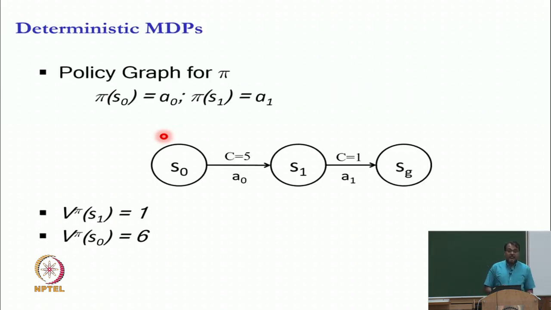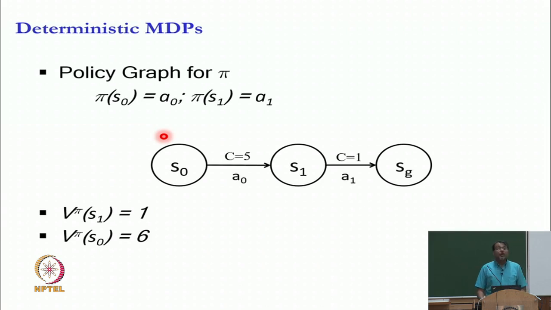If I am giving you a deterministic MDP, with every policy I can write down a graph for it. A graph where from every state node only one edge comes out, which edge? The action that policy pi tells me I should take in that particular state. So, let us say policy pi says in S0 do A0, in S1 do A1, and let us say that is the policy graph I get. In S0 you have to pay cost 5, you get to S1, in S1 you have to pay cost 1, you get to the goal. Then you can easily compute V pi of S0, S1 and goal.